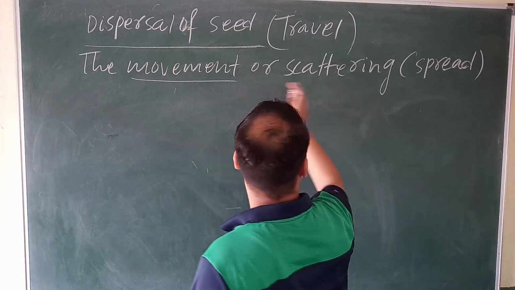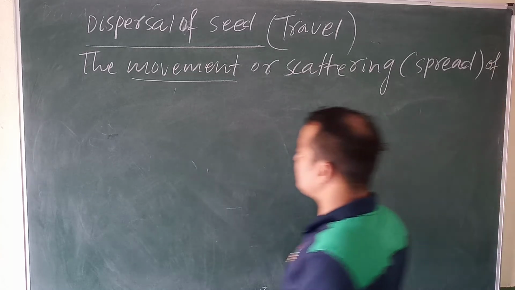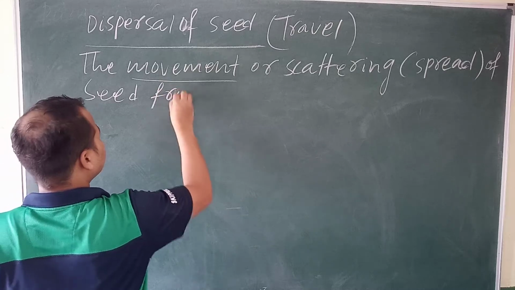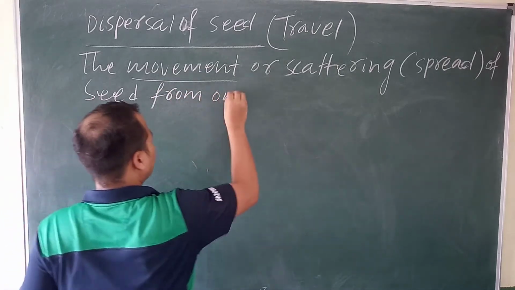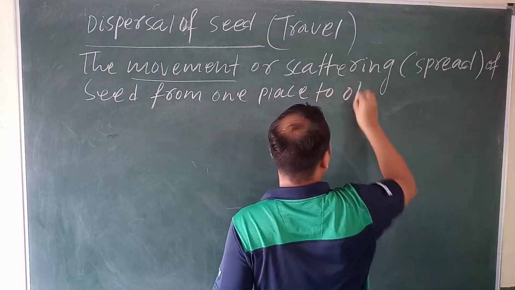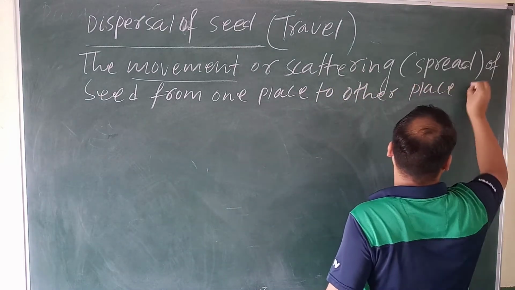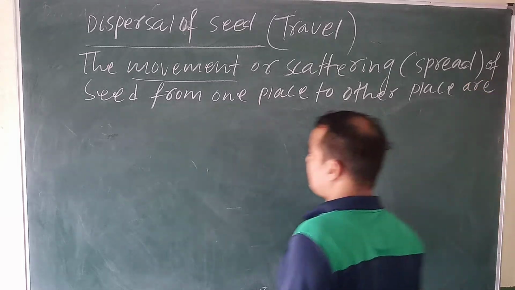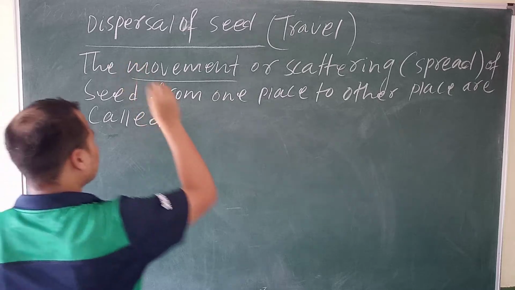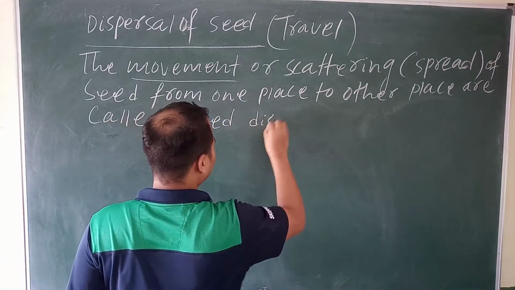The movement or scattering of a seed from one place to another place is called seed dispersal. Okay, seed dispersal.